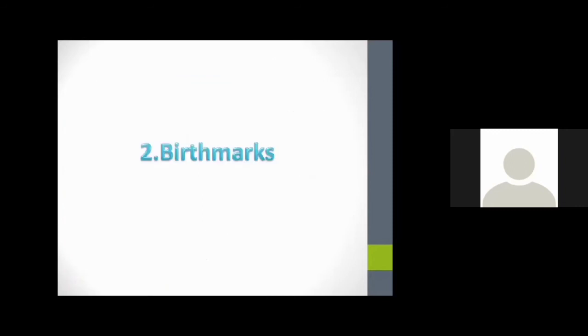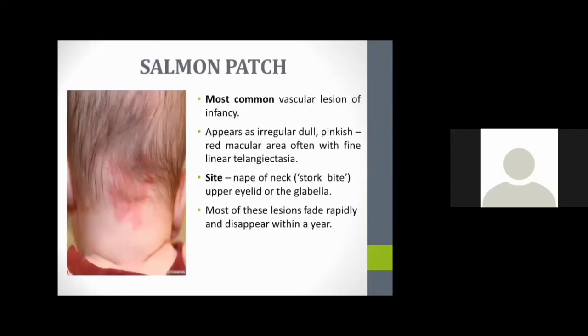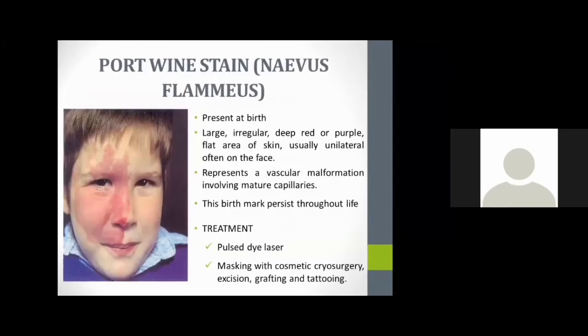And the next condition is birthmarks, like the salmon patch. This we can see in the infant period. This is a vascular lesion, and it appears as an irregular, dull, pinkish or red macular area, often with fine linear telangiectasia. It is mainly seen on the nape of the neck. These lesions will fade rapidly and disappear within a year. It is like a birthmark. And there is the port wine stain. It is a patch.